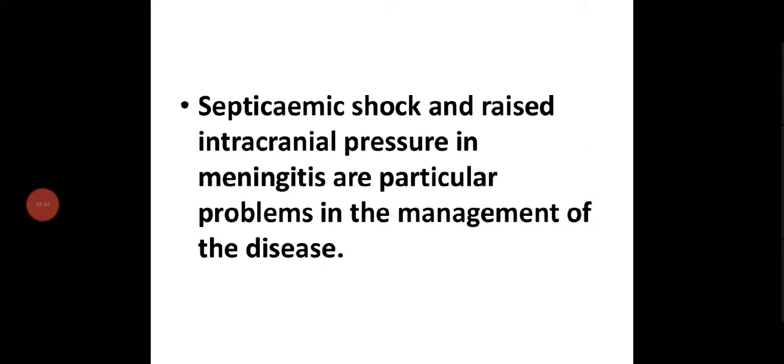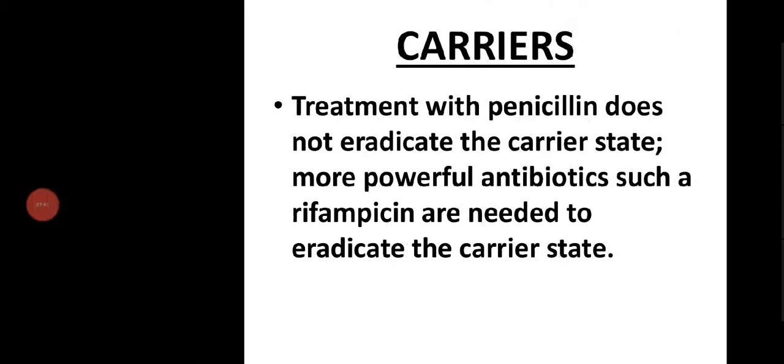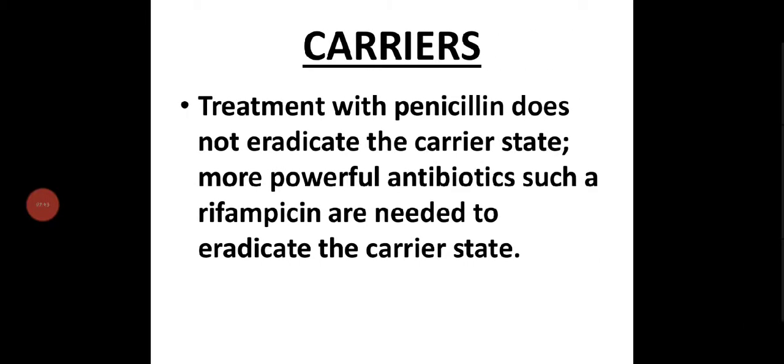Septicemic shock and raised intracranial pressure in meningitis are particular problems in the management of the disease. The most severe condition is the septicemic shock, and the intracranial pressure is increased in meningitis. In the carrier, treatment with penicillin does not eradicate the carrier state. More powerful antibiotics such as rifampicin are needed to eradicate the carrier state. In the carrier state, the patient has the infection but does not show any symptoms. So in this case, you cannot give penicillin. You should give rifampicin.